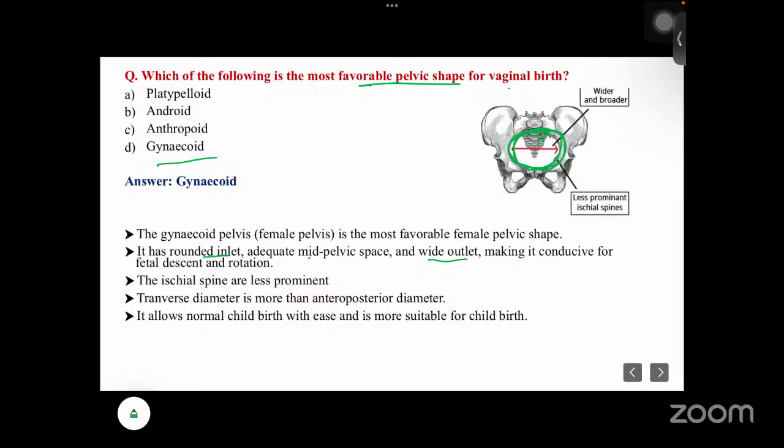The ischial spines are less prominent, and the transverse diameter is more than the anterior posterior diameter. It allows normal childbirth with ease and is more suitable for childbirth. That is why the gynecoid pelvis is very good for normal delivery.